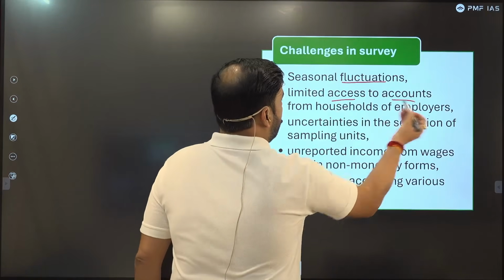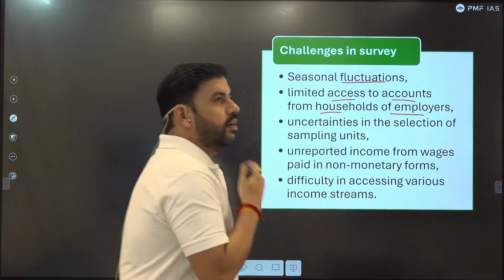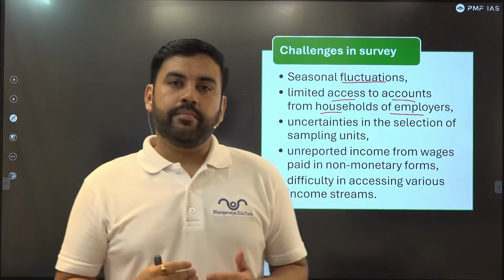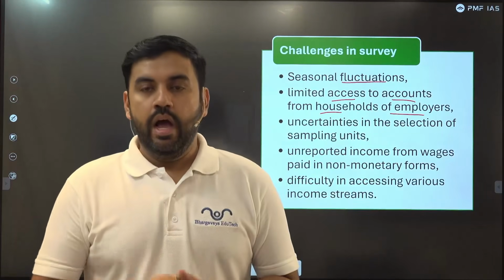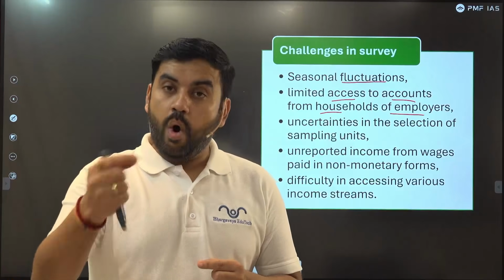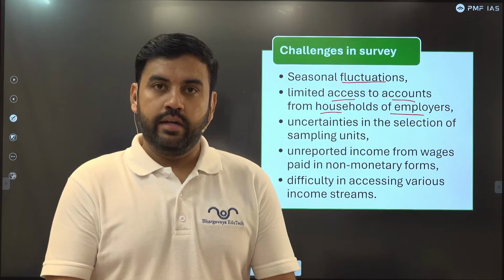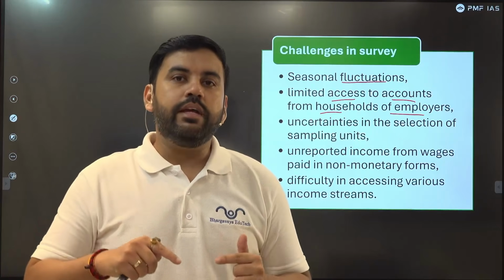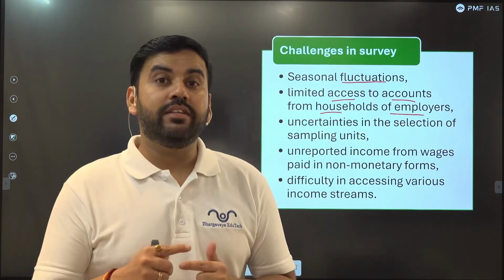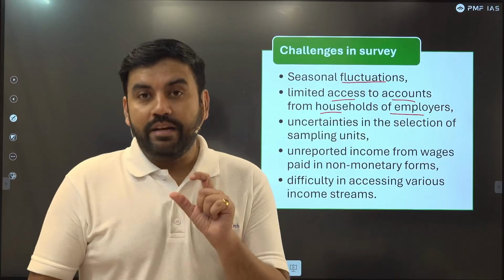Limited access to the accounts from the households of employers. Now let's say I am a businessman and I employ 5 people. How much income am I paying them on record? Will I be able to give that to the government? So honesty from the side of the employer is already a major concern. The data may be tweaked.